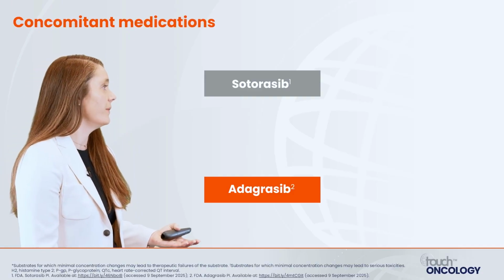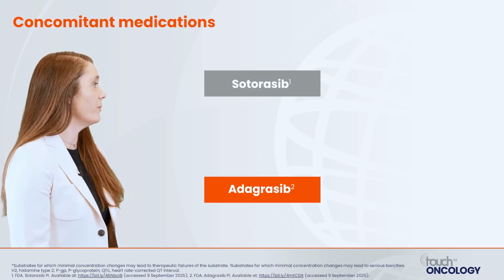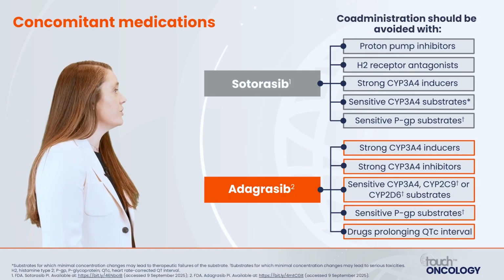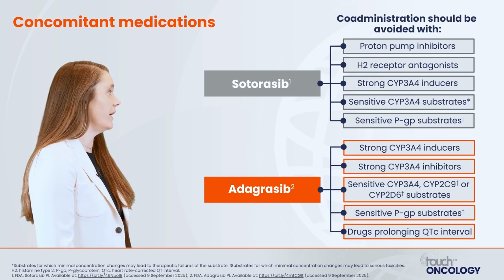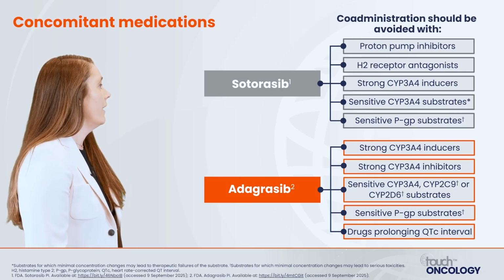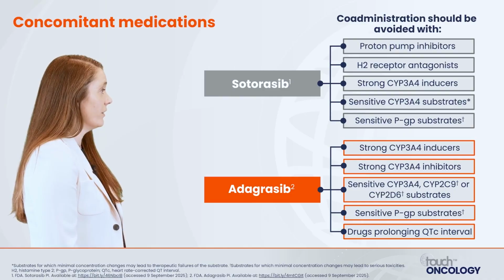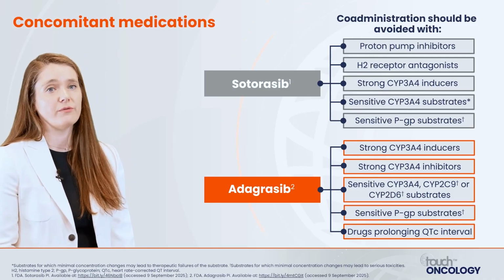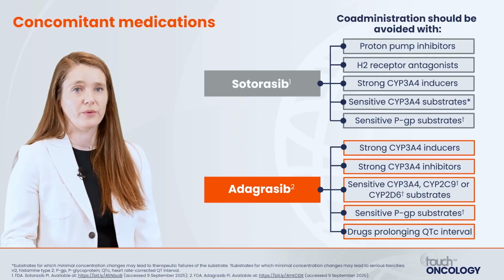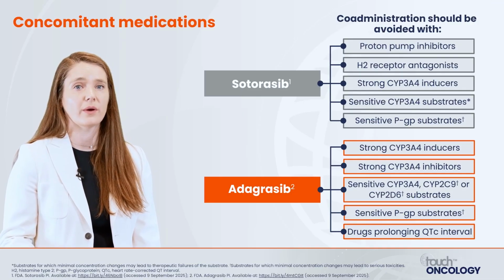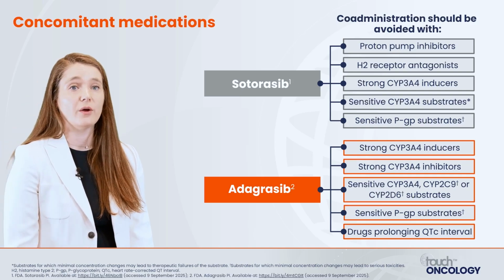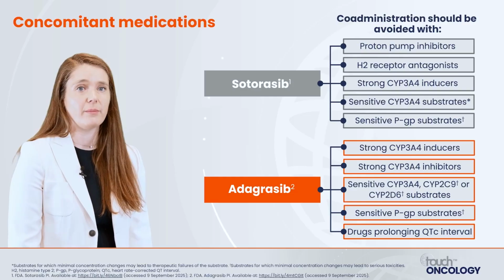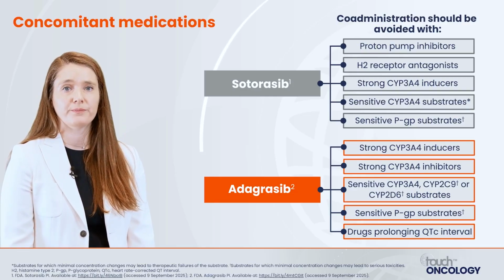Concomitant medications are something that are particularly important to be aware of with both sotorasib and adagrasib. Proton pump inhibitors and H2 receptor antagonists should be avoided, as well as strong inducers and inhibitors of CYP3A4. And so this is a place where having a pharmacist who's involved in your team who can really look through the patient's medication list can be really important. It's also important to have a recent and accurate medical reconciliation of the patient's medications that they're taking at home.